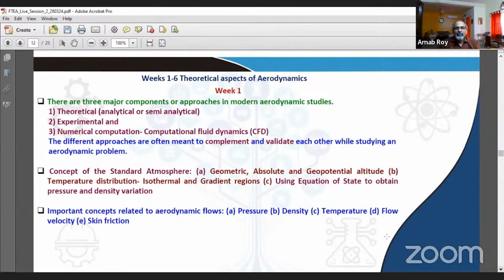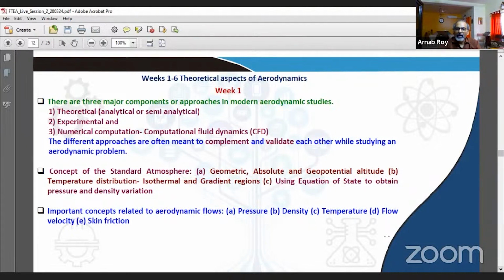We'll try to spend a few minutes now on trying to quickly recapitulate the contents that we have tried covering in the course. We recall that week 1 to week 6 of the course were basically covering theoretical aspects of aerodynamics. For example, in week 1, we tried to look at the 3 major components or approaches in modern aerodynamic studies. So we said that it's theoretical, which could be analytical or semi-analytical, experimental, as well as numerical approaches, which form modern day CFD, the modern day studies of aerodynamics.